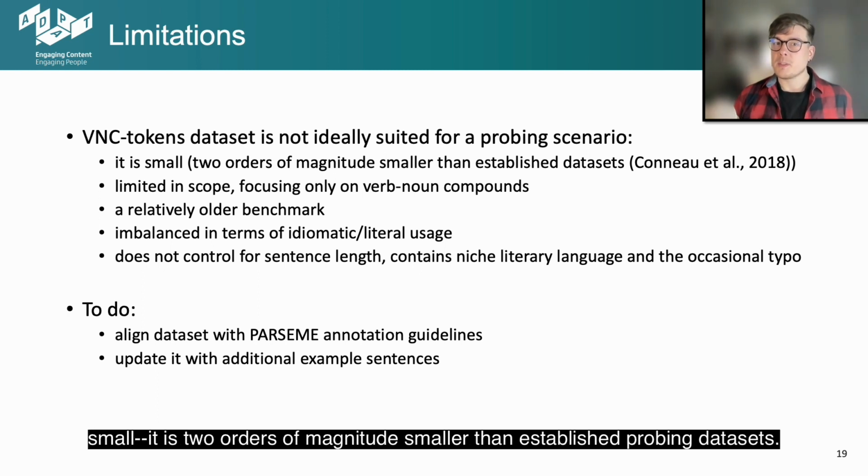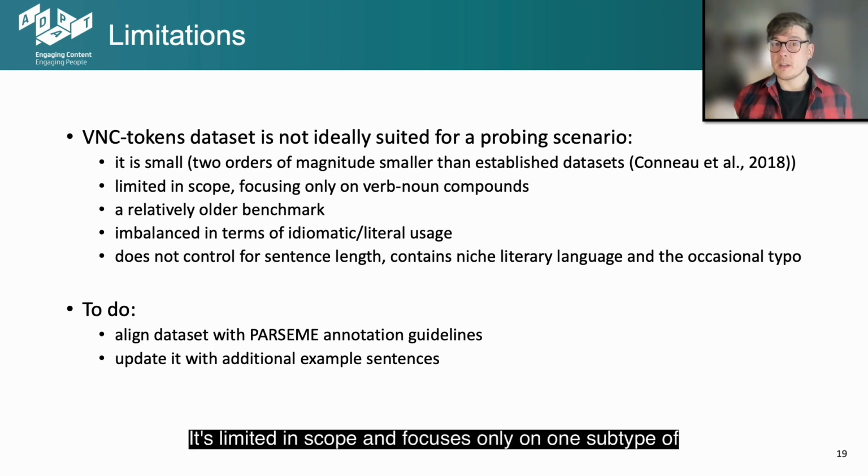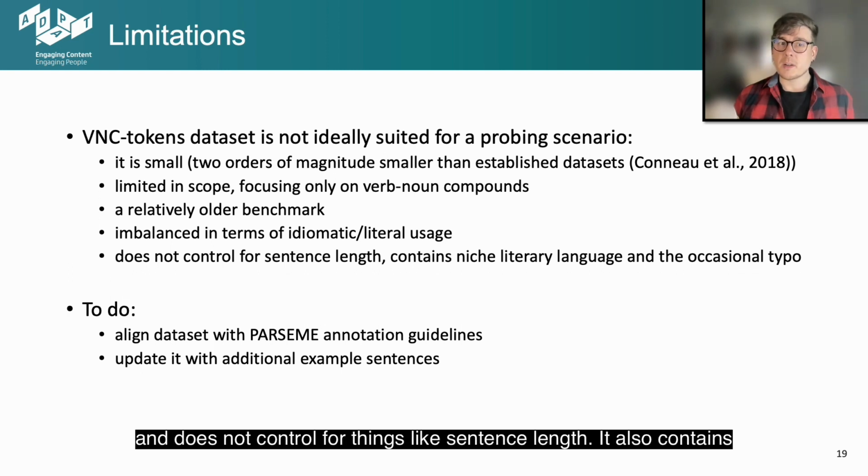It is two orders of magnitude smaller than established datasets. It's limited in scope and focuses only on one subtype of idiomatic phrases. It's a relatively older benchmark, so it may not have been as meticulously crafted as more recent datasets. It's also imbalanced in terms of idiomatic and literal usage, and does not control for things like sentence length. It also contains quite niche literary language and even the occasional typo.